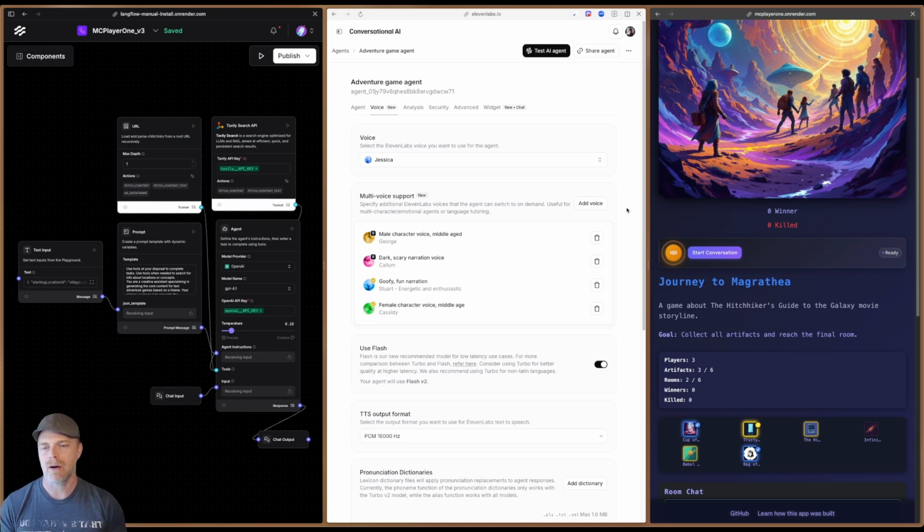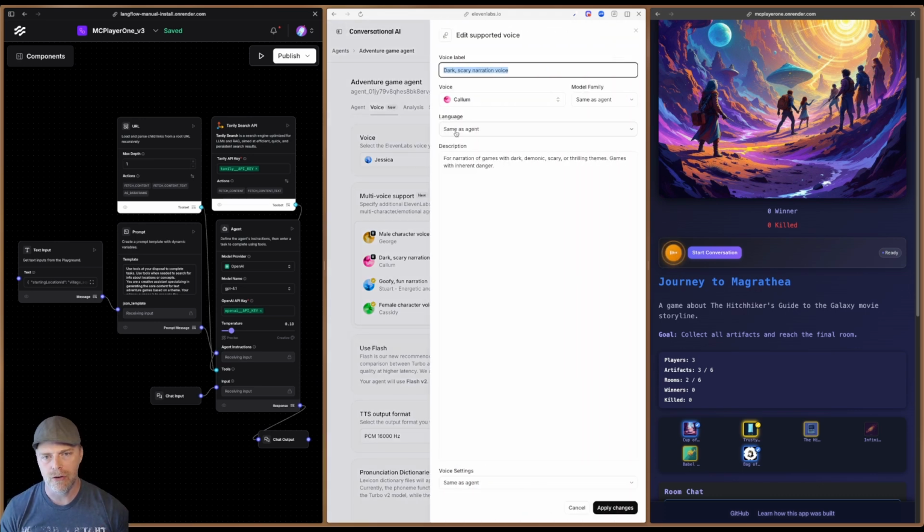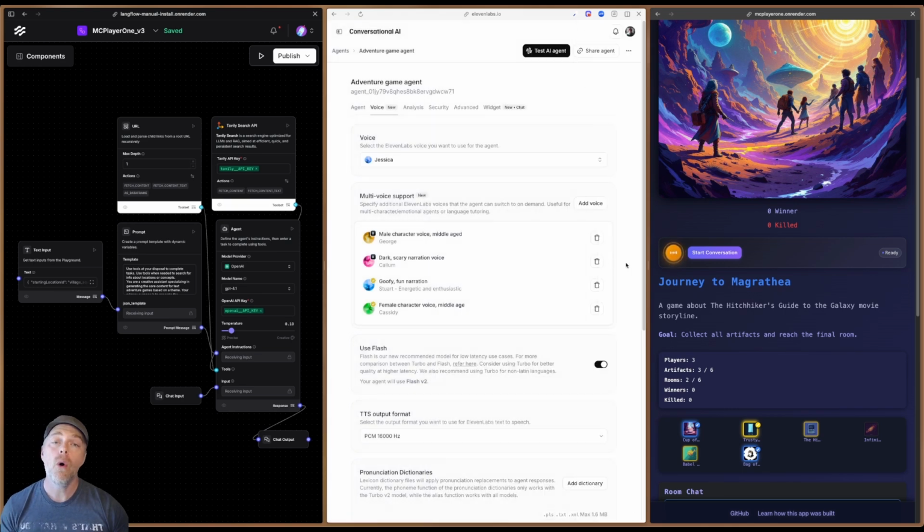I haven't yet figured out if this is my particular implementation of it. I have tried to give some instruction to the individual voices for what they are. My goal was to have it choose a narrator and then have some other voices for characters. At times it's worked, and it has been wonderful. It really keeps me in the story and engaged. If a new character is introduced, the character might have a different voice, and it goes back to the narrator. Recently, though, depending on what it's doing, you can hear the cardinal directions in one voice and this and that. So I'm still experimenting with this part of it and trying to nail down how to make it better.